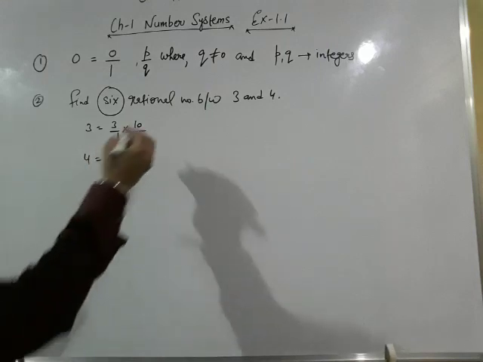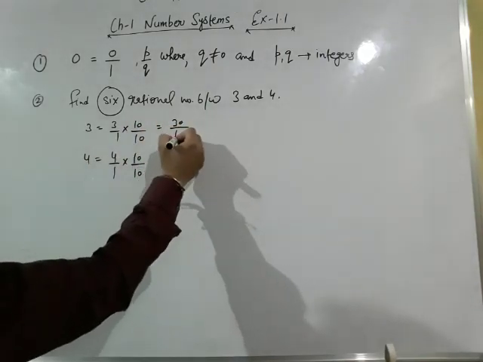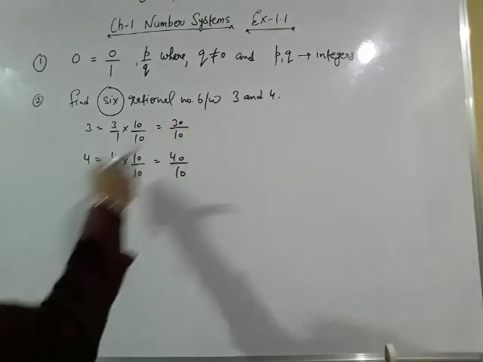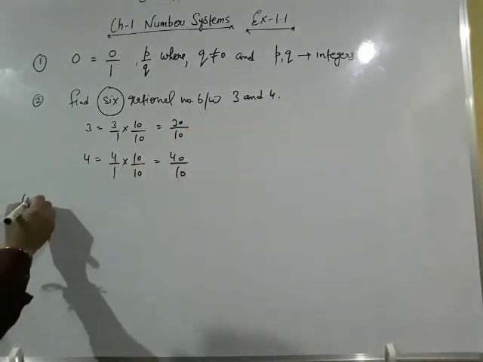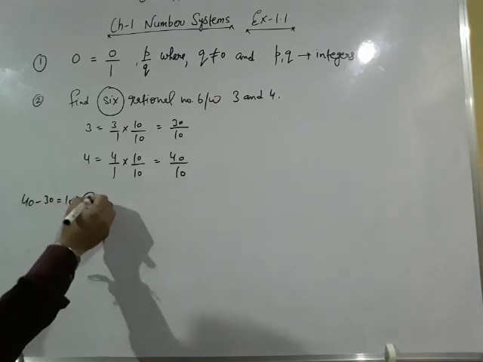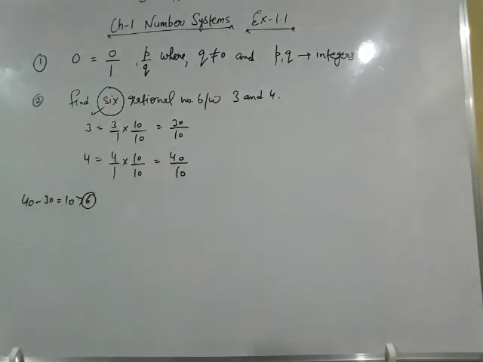So what will we get? 30 upon 10 and 40 upon 10. Now the difference between the numerators, 40 minus 30, is equal to 10, and 10 is greater than 6. 6 is the required number of rational numbers which we have to find between 3 and 4.